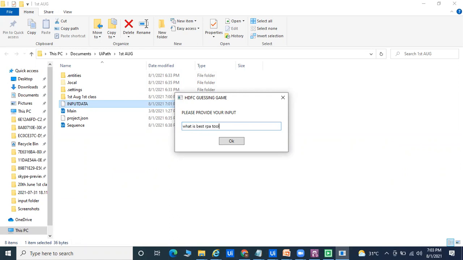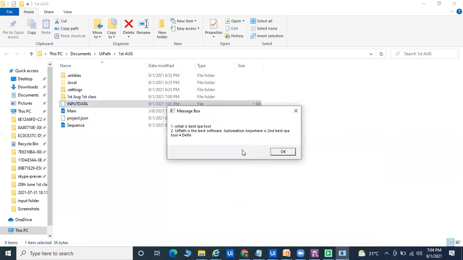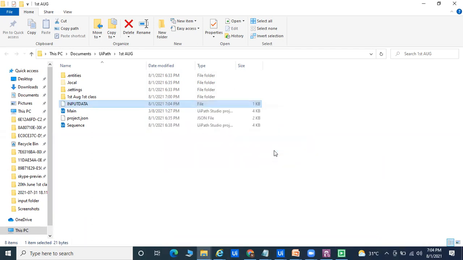Okay, so there I'm going to pass, and here we are getting the answer to what is the best RPA tool. You can see here, UiPath is the best RPA tool, UiPath is the best software tool, second is the best RPA tool, and fourth number on the list. So whatever data you pass, automatically one by one it will come. This is called a message box.